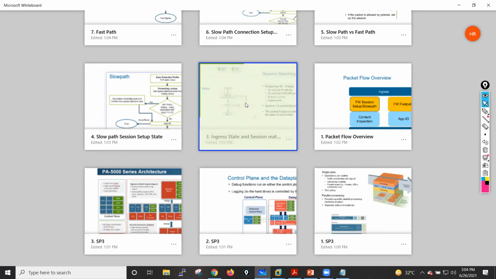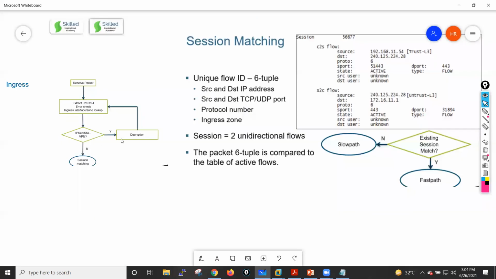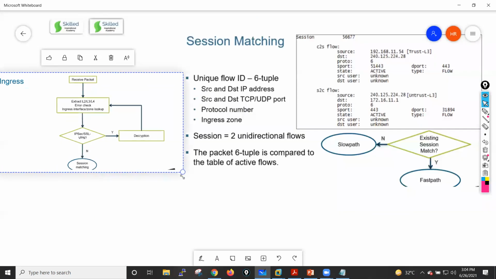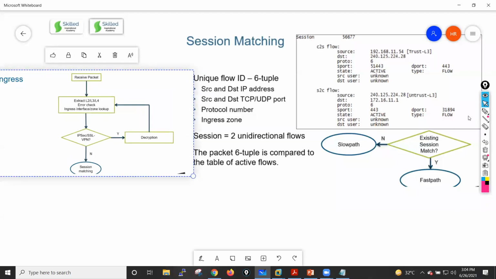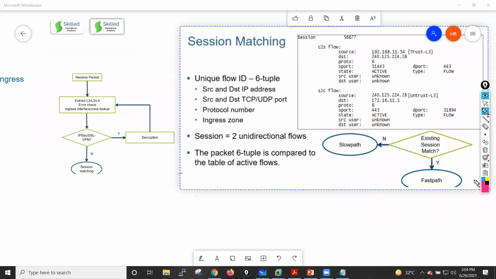So it's opening. Okay. If you see here, guys, when your Palo Alto firewall receives a packet, what will it do? It will extract your layer 2, layer 3, and layer 4 information, and by seeing this information, what will it do? It will try to get the ingress interface details, and it will also get the ingress zone,